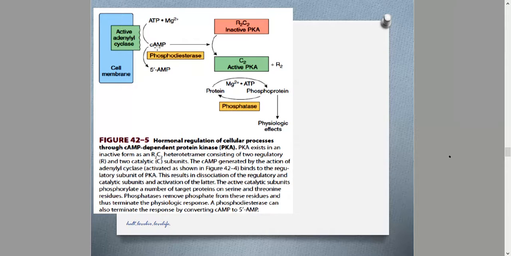Here we're seeing cyclic adenosine monophosphate will activate protein kinases by the removal of regulatory and some catalytic subunits. The activated protein kinase can intermediate the